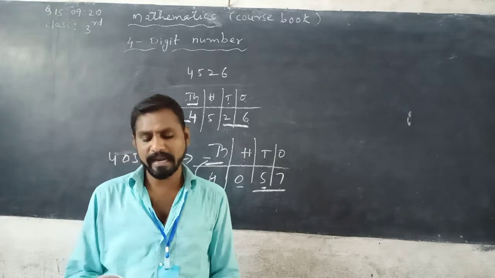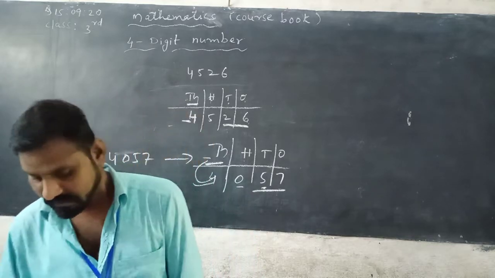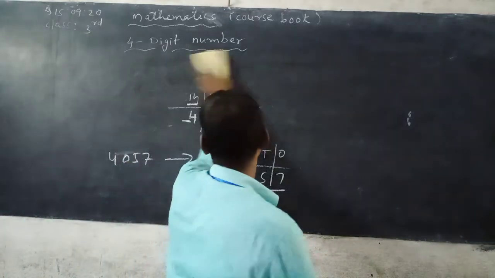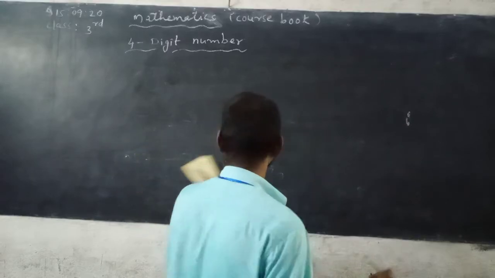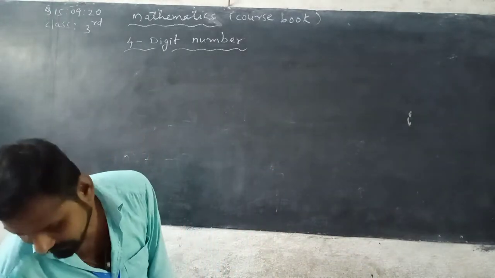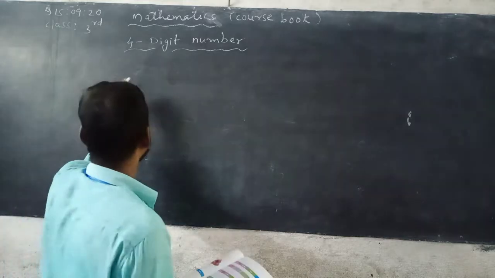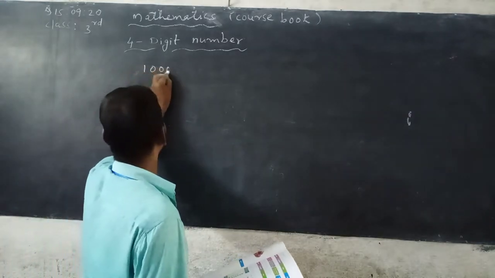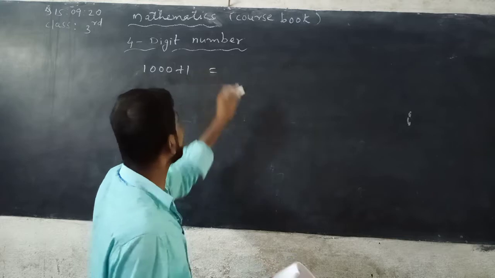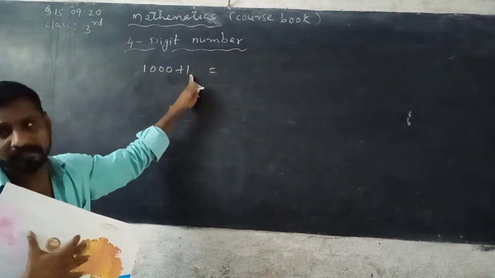So now expanded form. See here, listen carefully. I am writing some important points and important numbers. So 1,000 plus 1, 1 is in ones place.